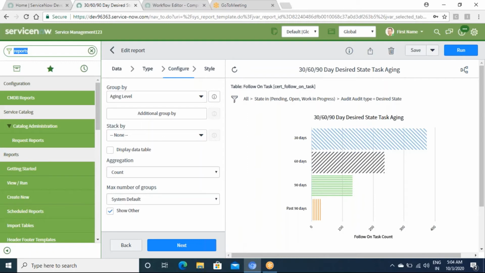Update sets are where whatever changes you are making, whether you are creating a client script or a new catalog item, get captured. When you work for your client, you'll be working in various environments: a development environment, a QA environment, and then a production environment.